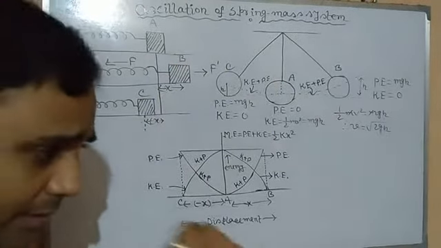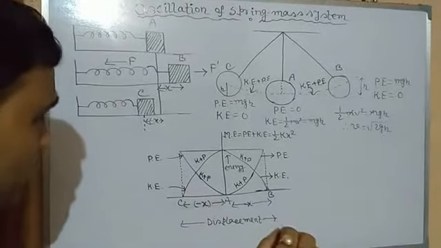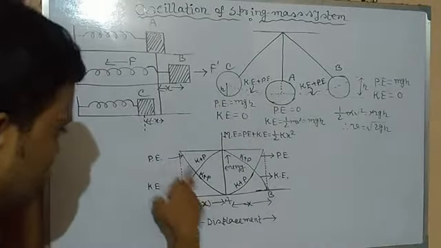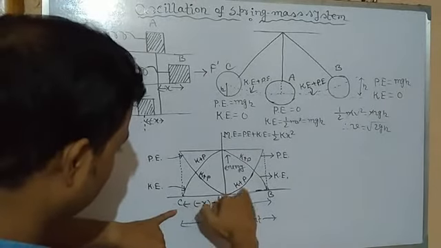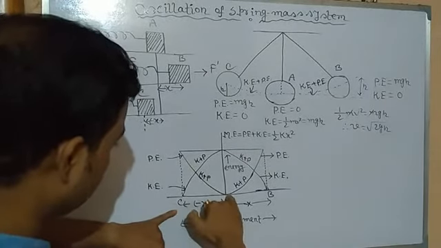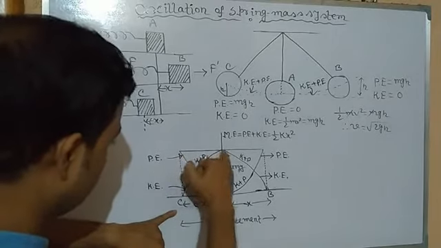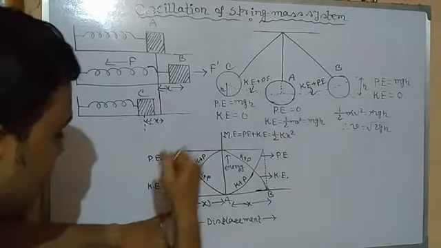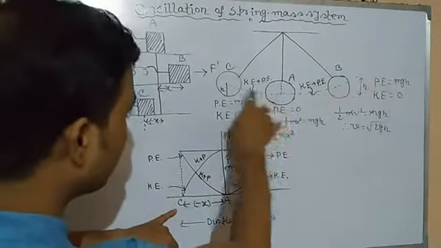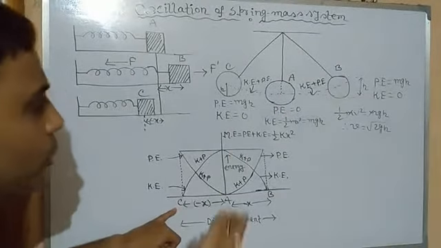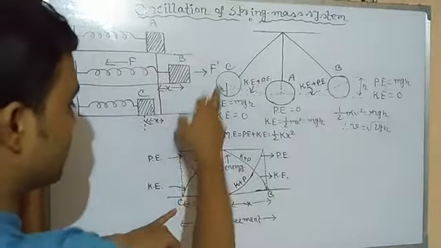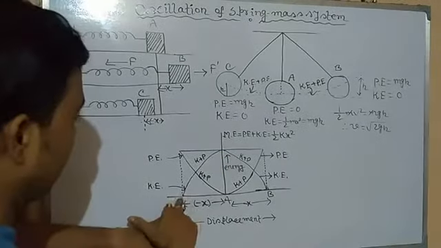And velocity will decrease gradually. So in between, from A to C, again kinetic energy plus potential energy is constant. Meanwhile, you can see, potential energy will slowly increase, kinetic energy will slowly decrease. Kinetic energy is decreasing due to the decrease in velocity, and potential energy is developing due to acquiring some height. So at position C, what would happen? You can see kinetic energy is 0.